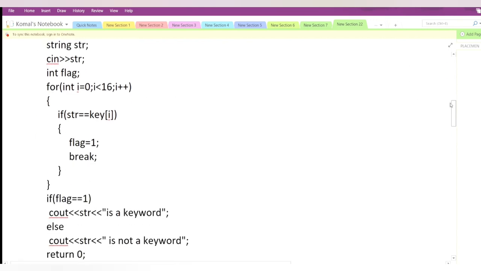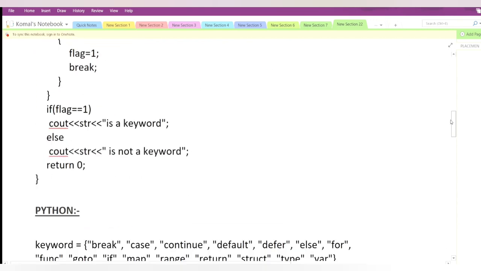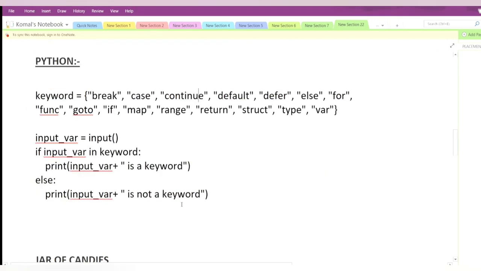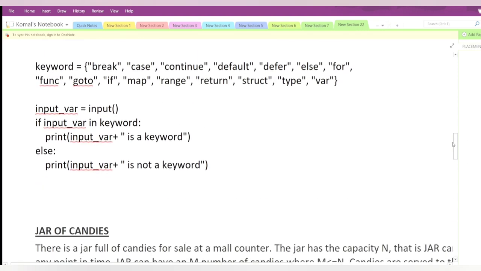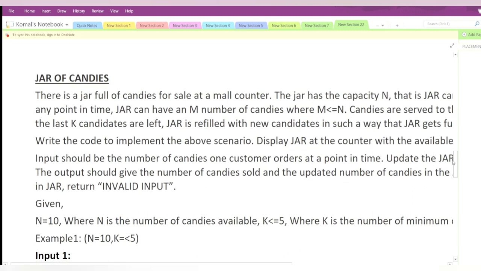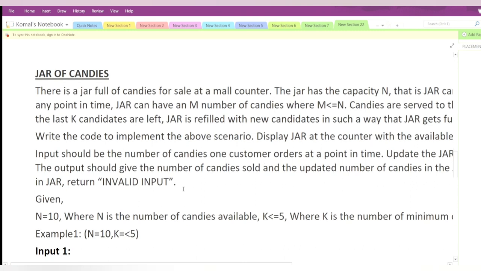So this is the code in C++ that I have explained, and here is the same code in Python. I have explained the logic, so you can do it in Python also. Now we will come to the next question. Like I said, the questions will be lengthy, but very simple.